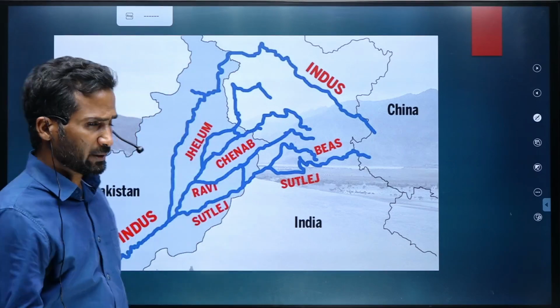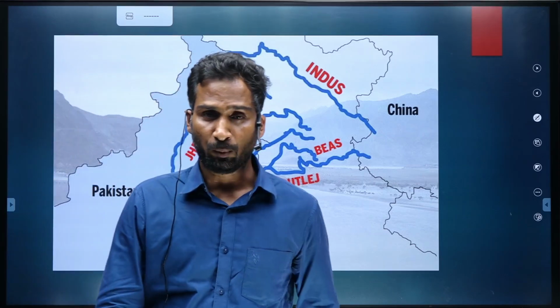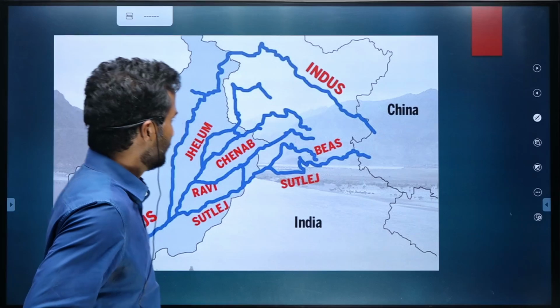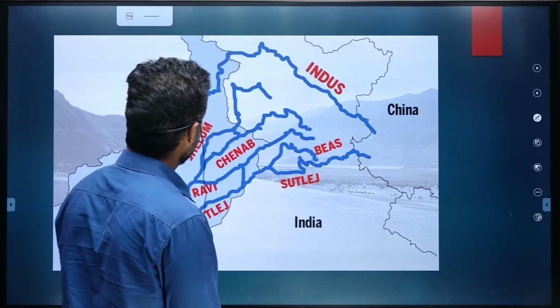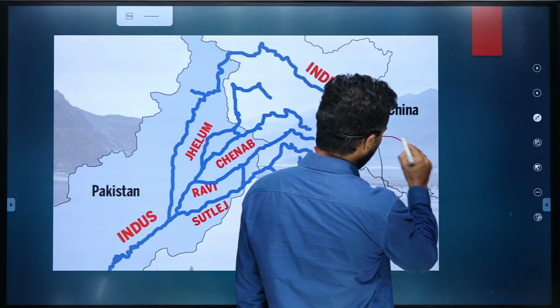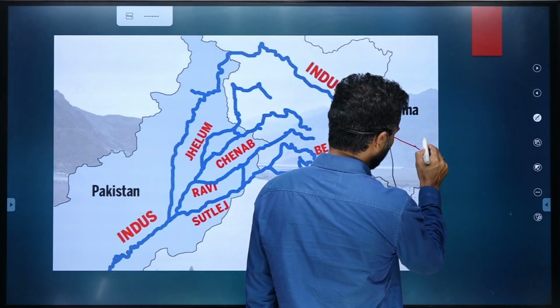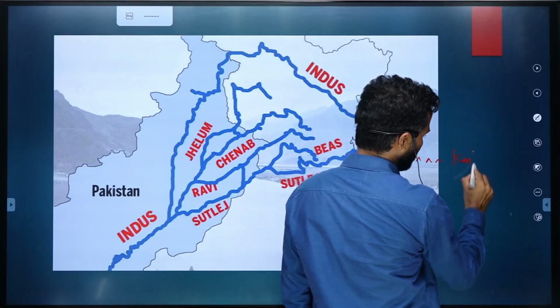Now coming to the important rivers of India, and talking about the Indus river system first. We know that the Indus river originates near the Kailash range.